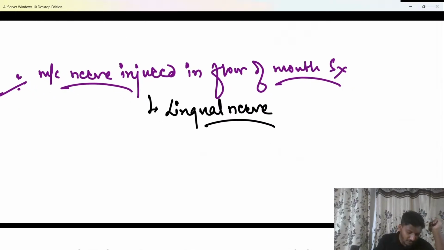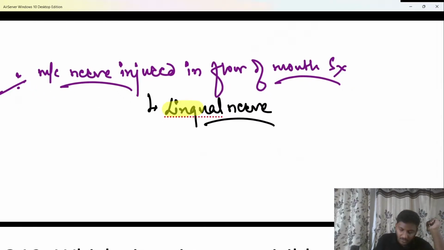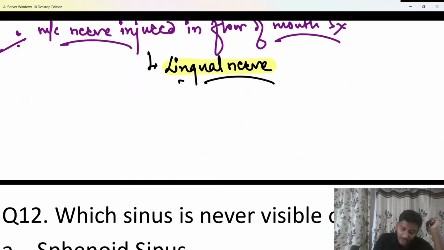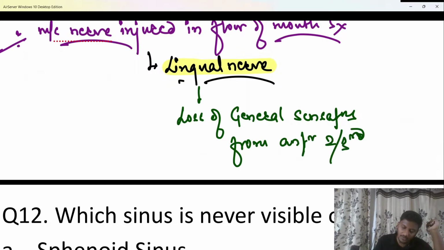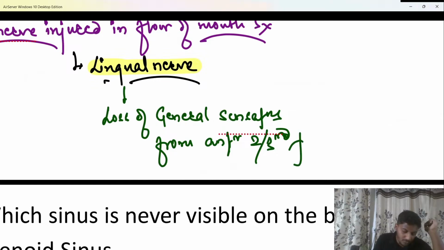So the lingual nerve is very commonly injured, and if I talk about lingual nerve injury, we know if the lingual nerve gets injured, the patient has loss of general sensations, that is pain, touch, temperature and pressure. So there is loss of general sensations from the anterior 2/3 of the tongue. There is loss of general sensations from the anterior 2/3 of the tongue.